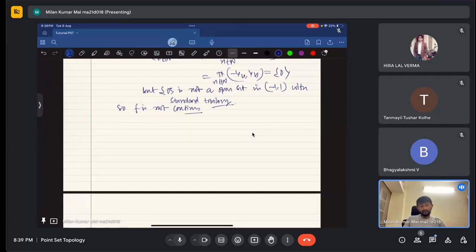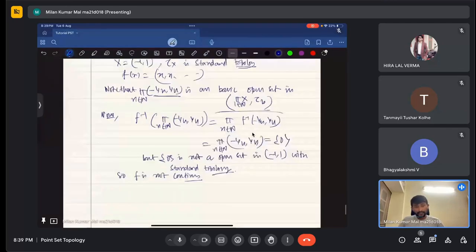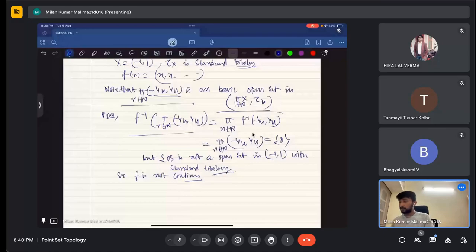What I have shown is that I have taken a basic open set, then taken the inverse of that basic open set and showed that the inverse of the basic open set is not an open set. So F need not be continuous. So a function can be continuous in some space but not in another space. And you can also understand the difference between box topology and product topology. Now I will state some properties; I will not discuss those things here.